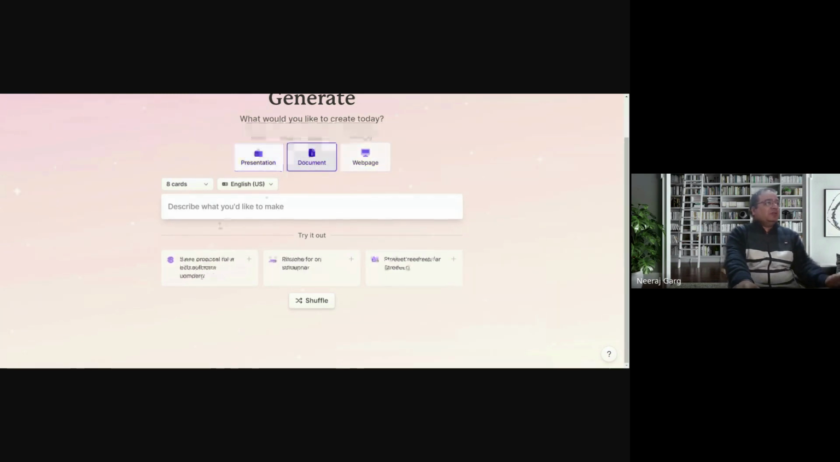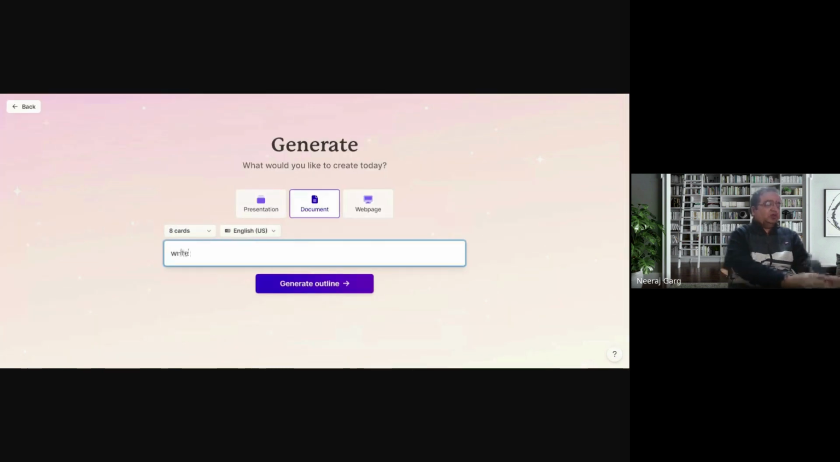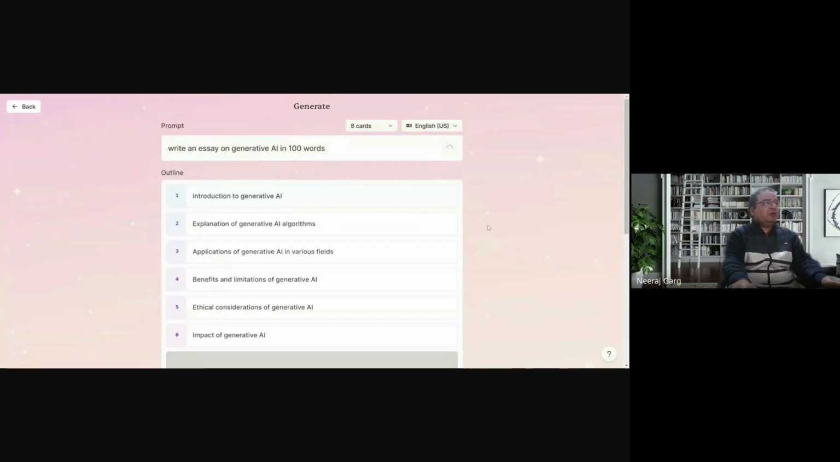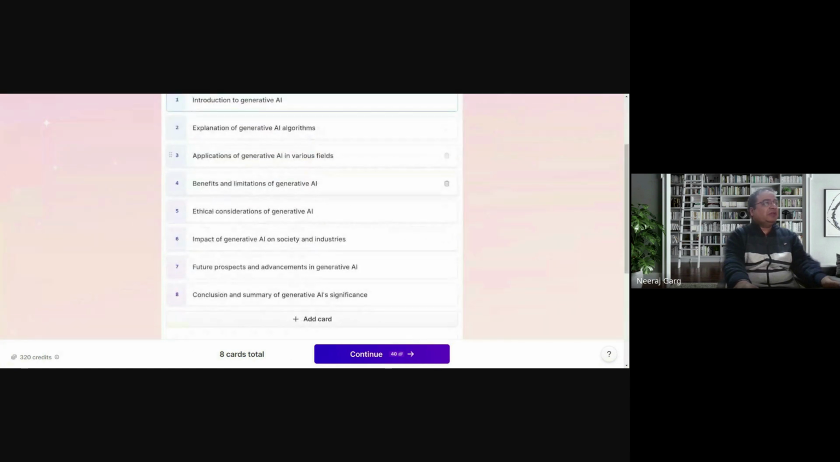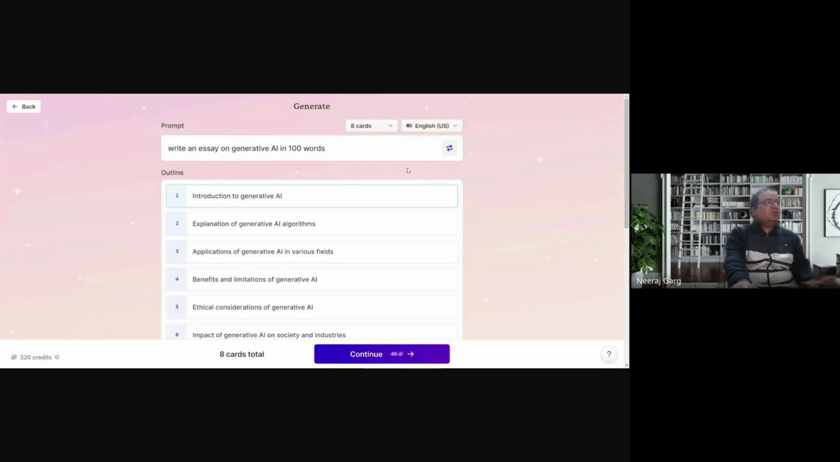So let us say I want to create, write an essay on generative AI in 100 words, right? So generate outline. So this is it. It has generated an outline: Introduction to generative AI. So these are the points, right? So this is how we can create the application.